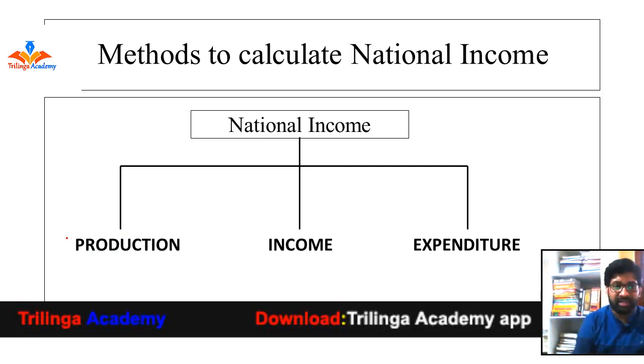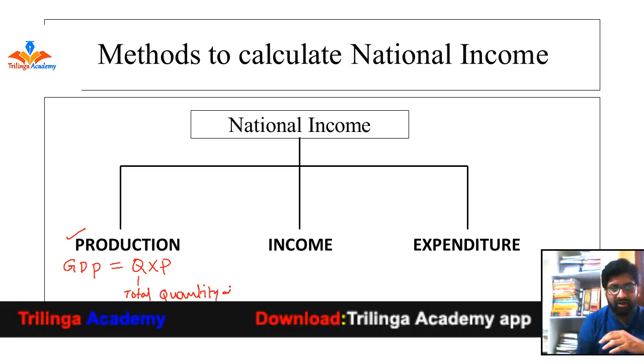The first one is the production method. Here the production method is defined as taking the money value of all goods and services produced during a particular financial year. Here Q represents the total quantity of goods and services.